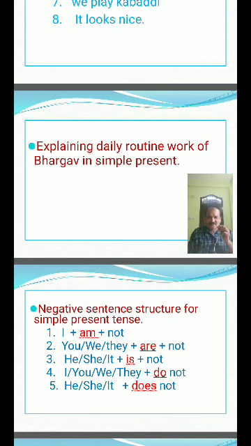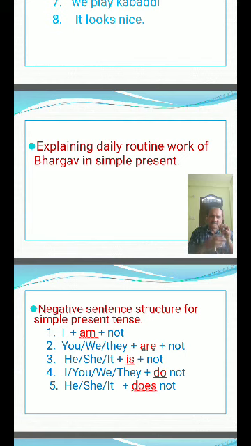It is a habituated thing. I do yoga every day. I am doing yoga every day, it is not correct. I do yoga every day. I am taking breakfast every day, that is not correct. I take breakfast every day. So you will use simple present for your daily routine work.